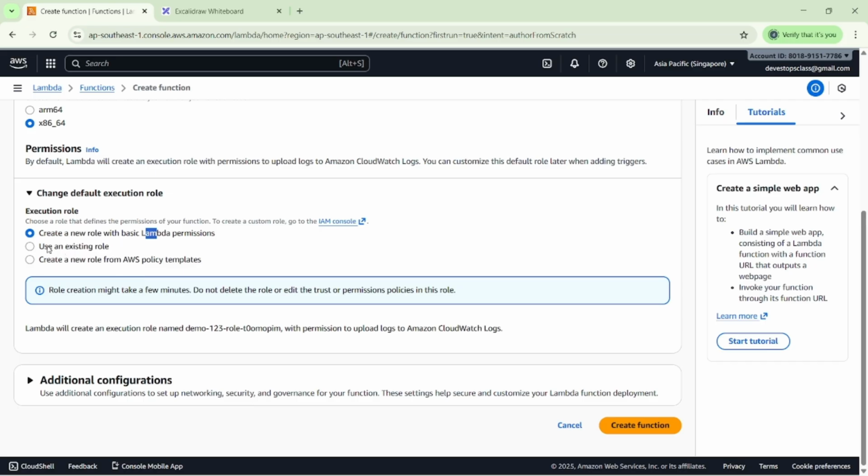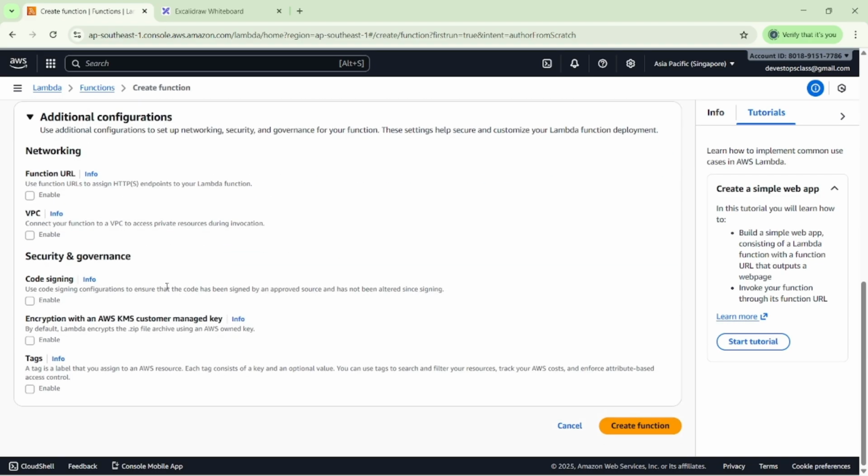Same thing here. If you have an existing role, then you can select it. Otherwise, you can select from the AWS policy templates also. Then in additional configuration, I want a function URL. Everyone already knows what a function URL is. Every application has an endpoint. What is an endpoint? An endpoint is nothing but how we can access our application. That is called a URL.